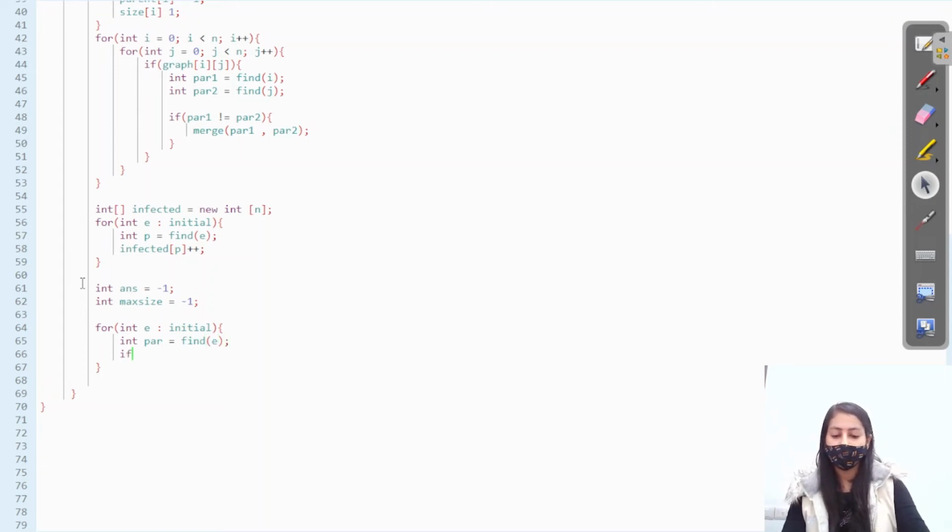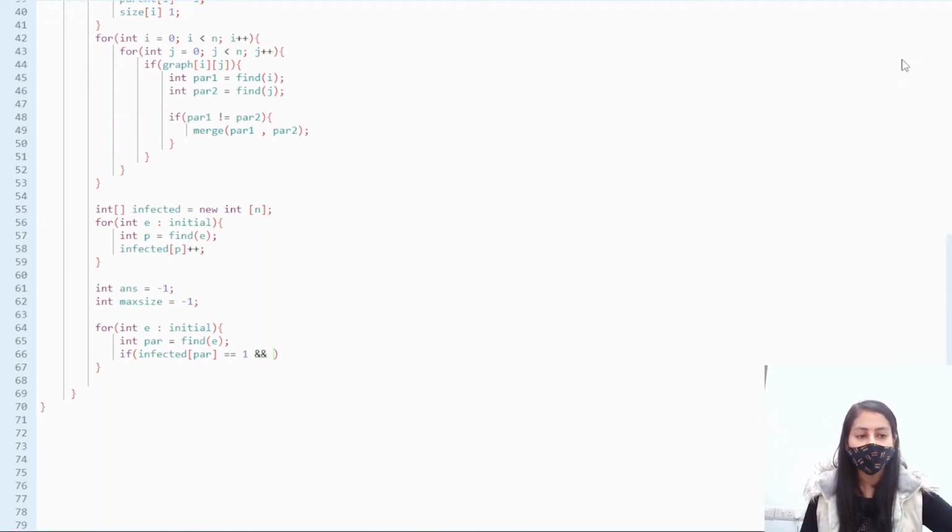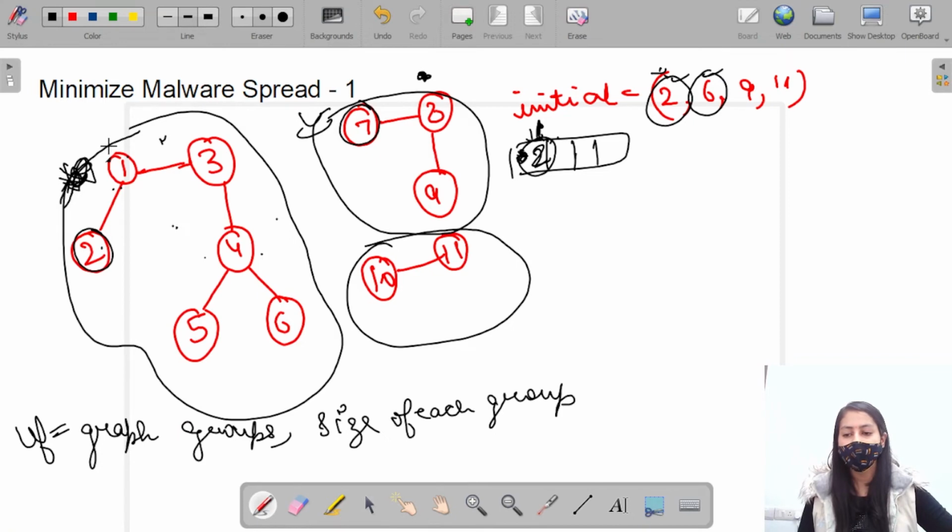If the infected of par is equal to 1, right? I'll choose to remove this node only if it is the only infected node present in its group, and also the size of its group should be maximum.